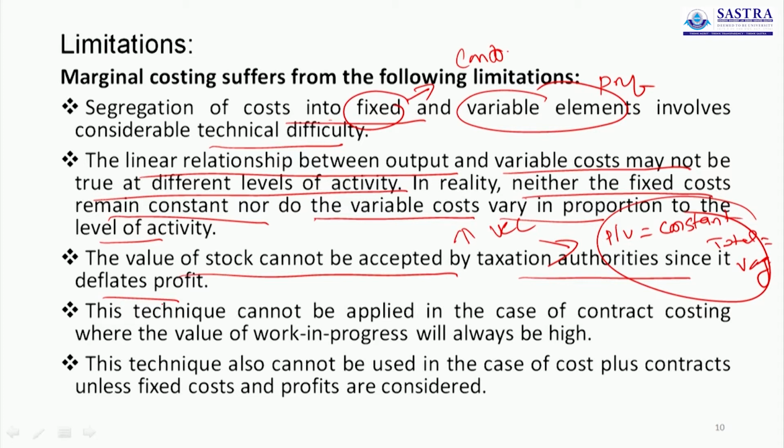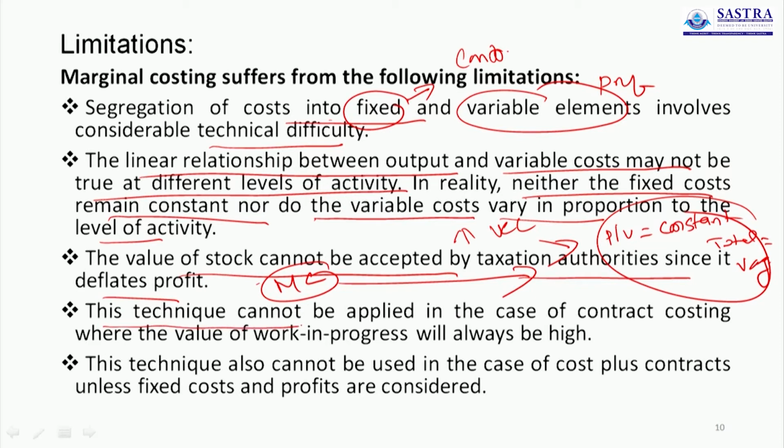So whenever we file the income tax return, or submit our financial records to the income tax authorities, we have to measure the value of stock only based on that formula. But here we calculate the value of stock and work in progress at marginal cost. So this valuation method cannot be accepted by the taxation authority.